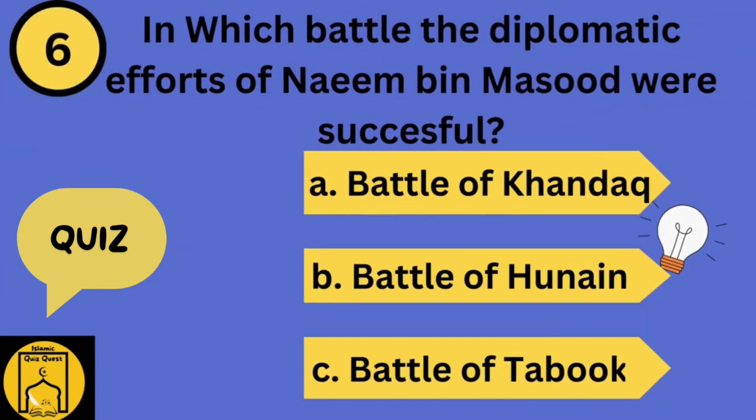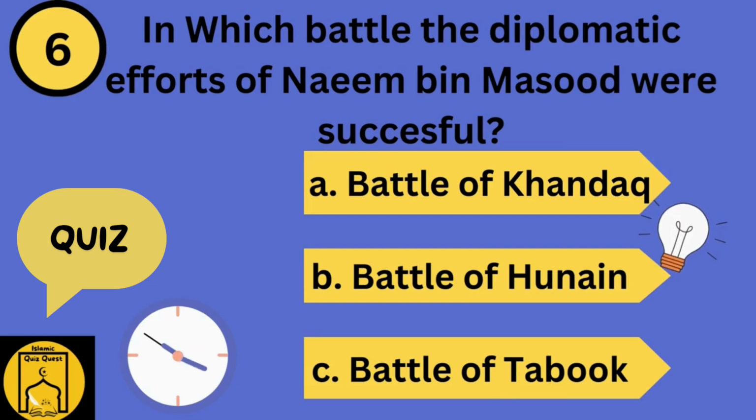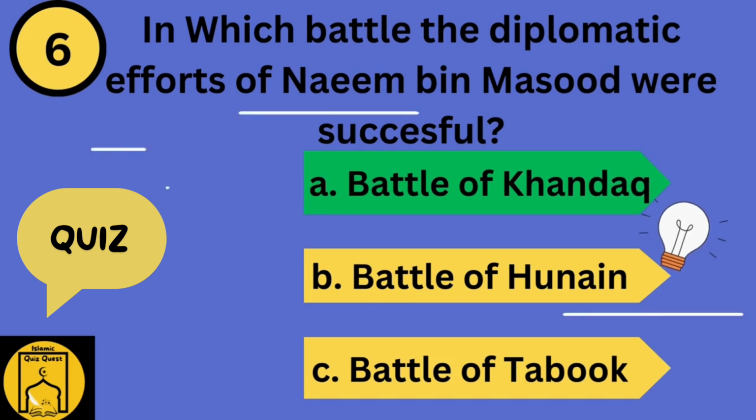In which battle were the diplomatic efforts of Naim bin Masood successful? Option A, Battle of Khandaq. Option B, Battle of Hunain. Option C, Battle of Tabuk. Guess the right answer. The right answer is Option A, Battle of Khandaq.